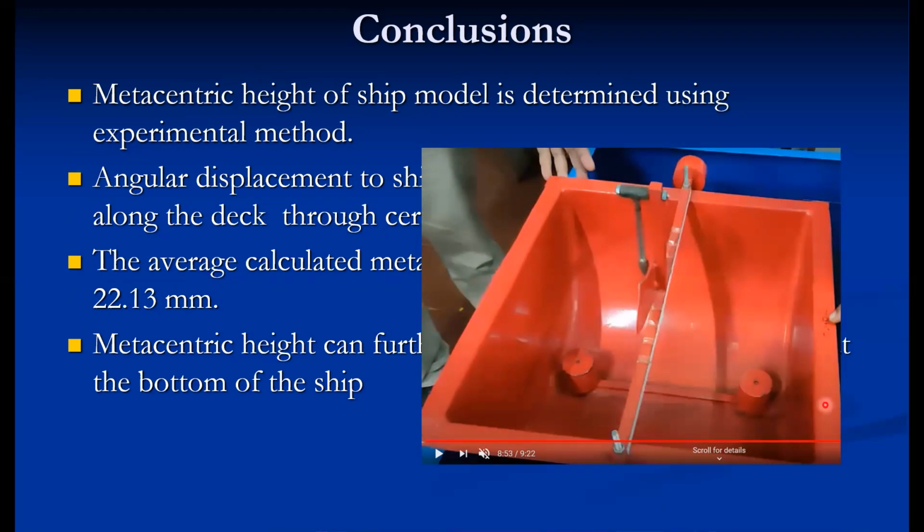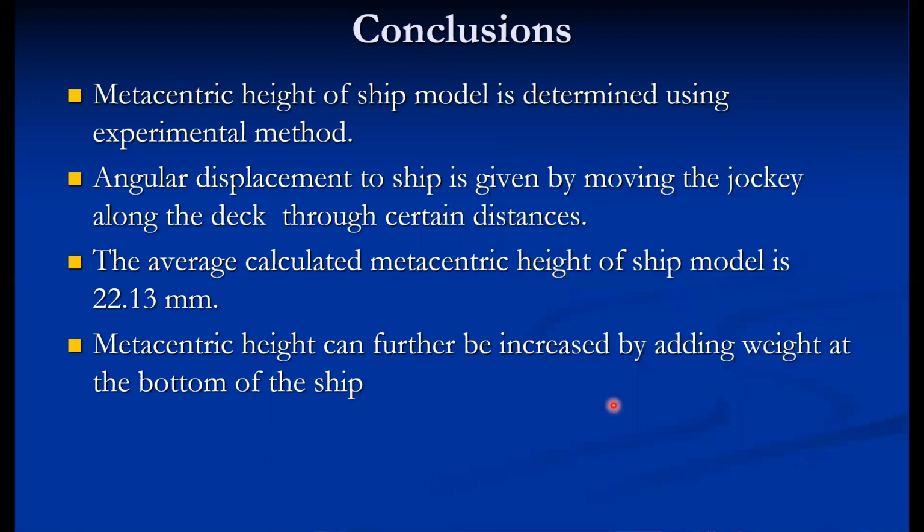By adding the weight at the ballast, we are lowering the G. So ultimately it increases the value of GM, that is the distance between G and M. This is another approach, because the larger the GM value, the more stable the ship is. So you can further enhance this experimentation by adding the weight at the bottom. These are the conclusions made from this experiment.